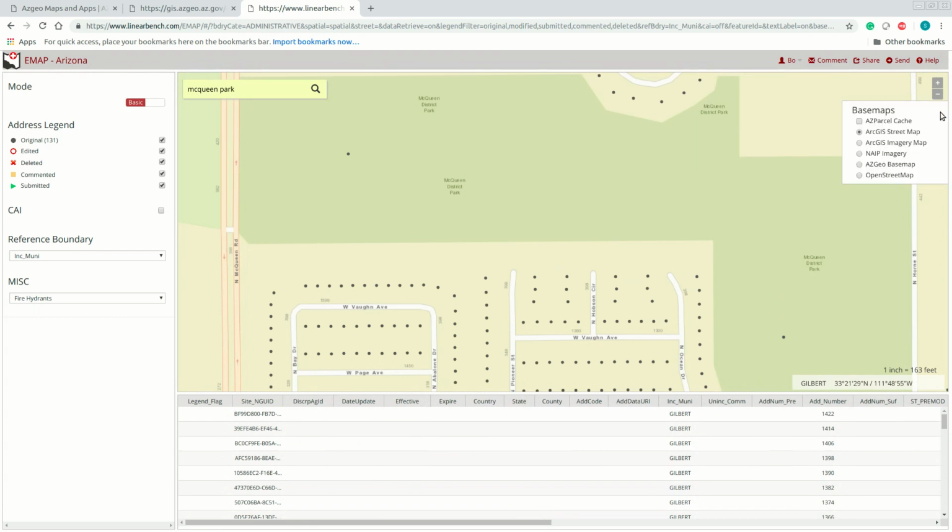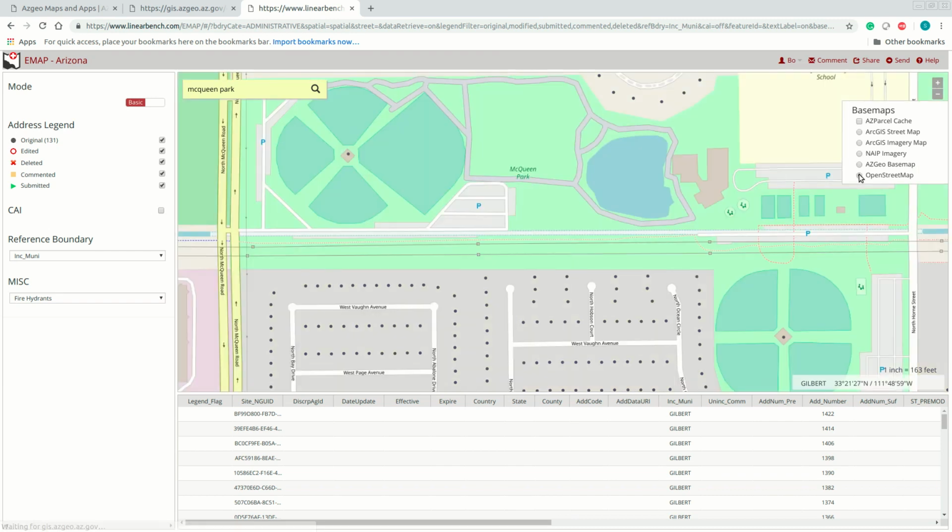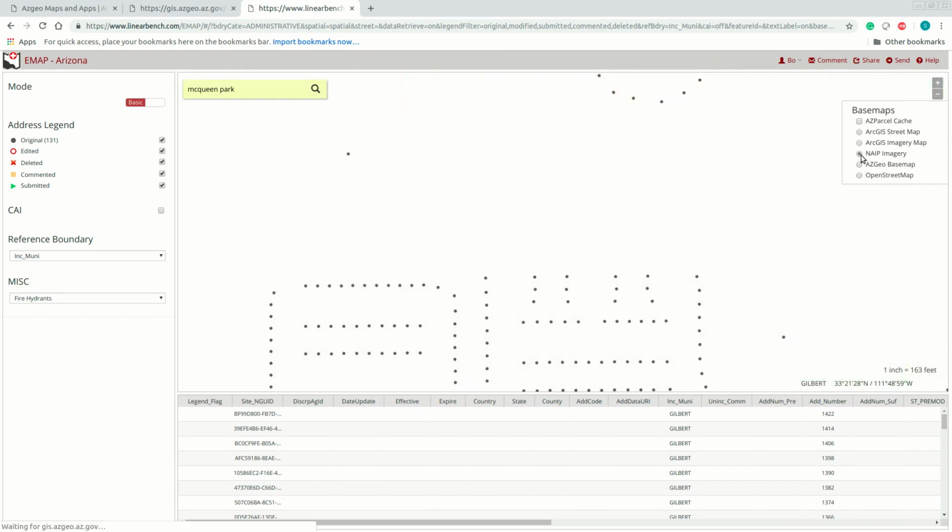The base map can change from the menu on the right. There are a couple of options for different street maps, base maps, and satellite imagery.